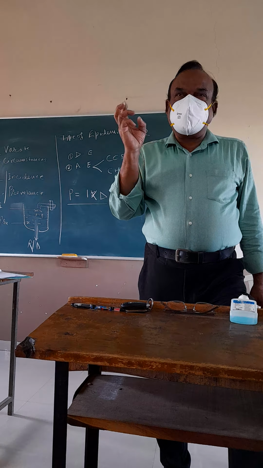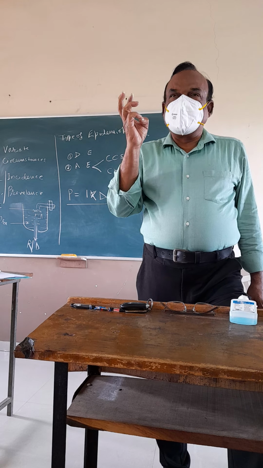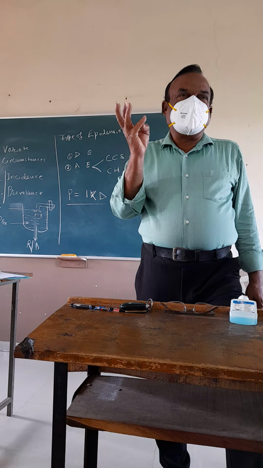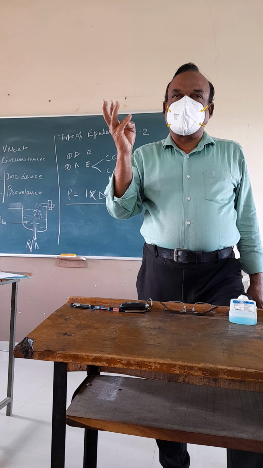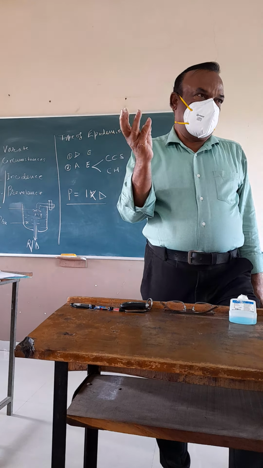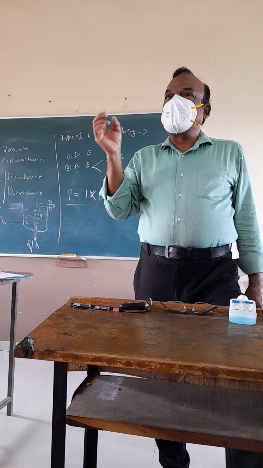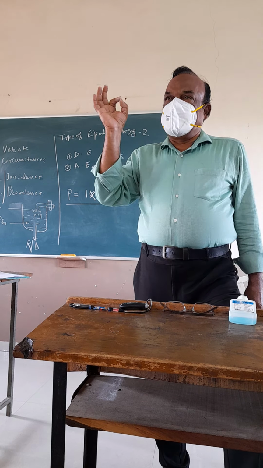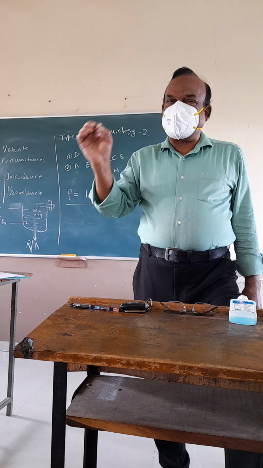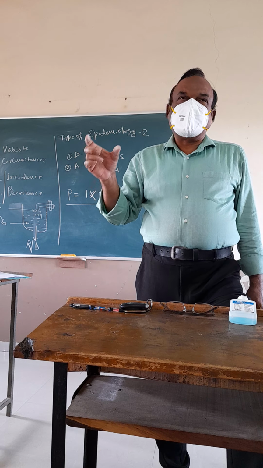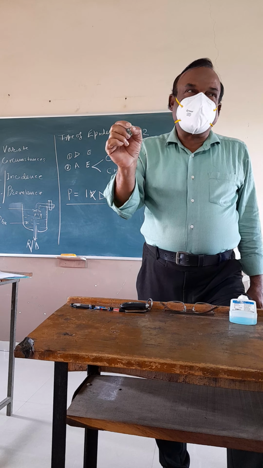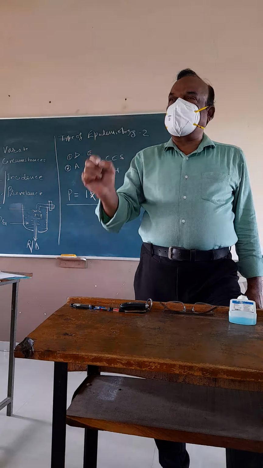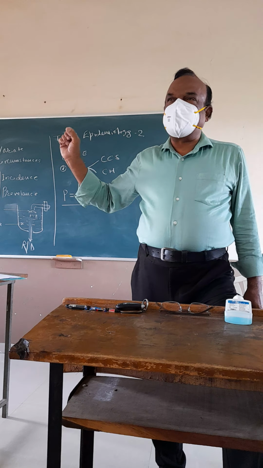First D is disease frequency, second is disease load, and third is distribution of the disease. So disease frequency, disease distribution, and third is the etiological factor or risk factor that can be discussed.